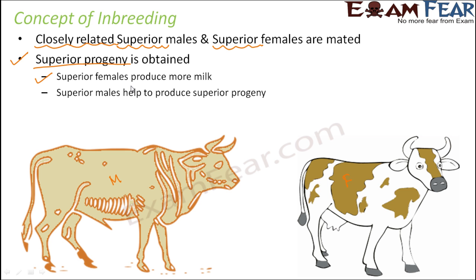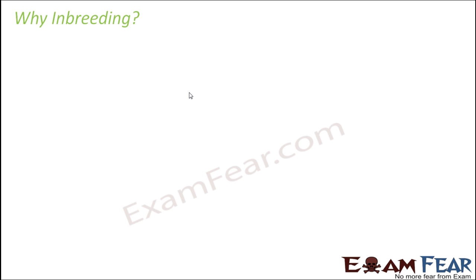A superior, good quality female is one who produces good quantity as well as quality of milk. So superior females will produce more milk, and superior males will help to produce superior progeny again. This is the advantage. So when a superior male and female are mated, superior offspring will be formed: the females will produce more milk and the males will again help to produce the next progeny. That is basically the concept of inbreeding.